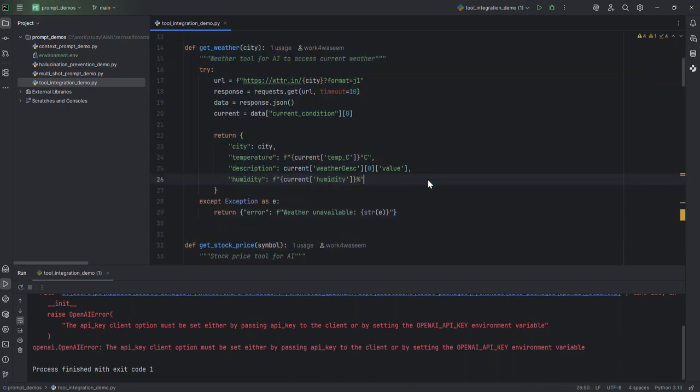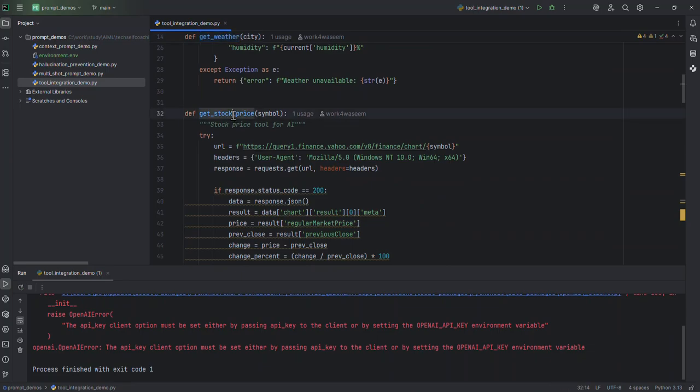Now, the purpose is not to explain this code. This is an example. I want to explain how you can leverage your existing APIs into your own organization and extend the capabilities there. So the bottom line is we have 2 methods: get weather, and the second method, get stock prices.